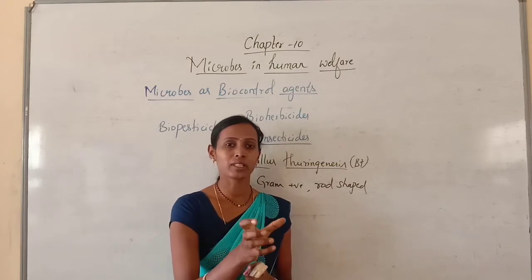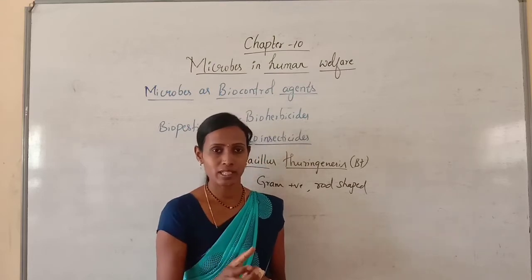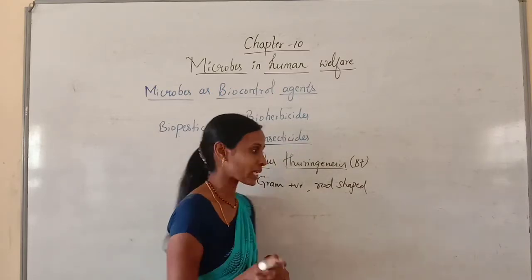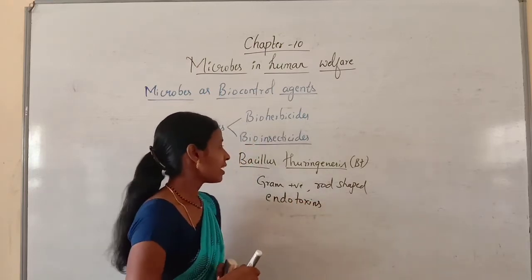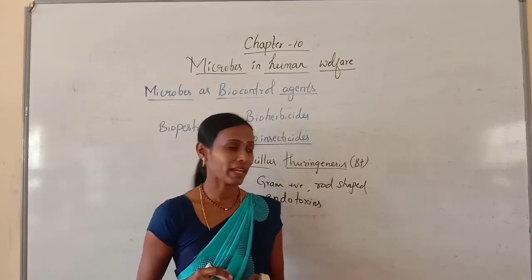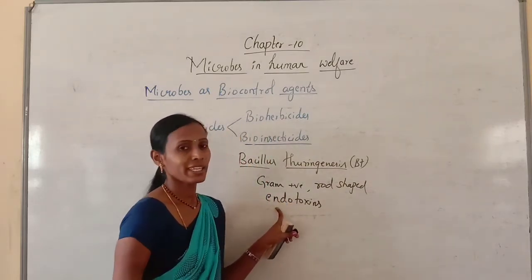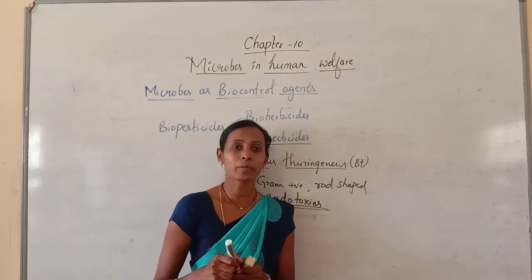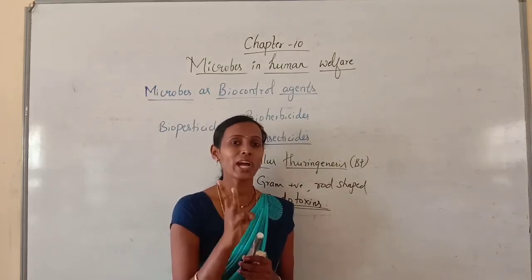Insecticidal means which can kill insects. This bacteria has insecticidal toxic proteins, which are called endotoxins. Try to remember, Bacillus thuringiensis is a gram-positive, rod-shaped, soil-borne bacteria having insecticidal toxic proteins called endotoxins. And these endotoxins can kill the larvae of insects belonging to three orders.